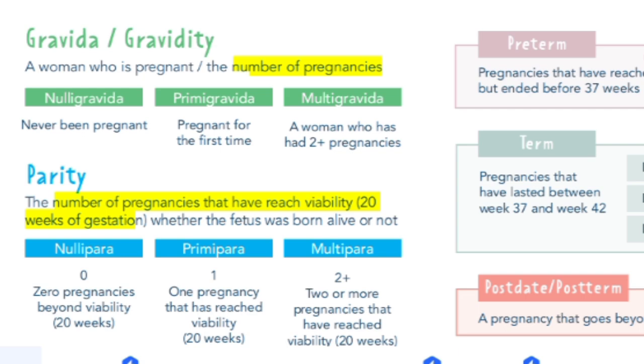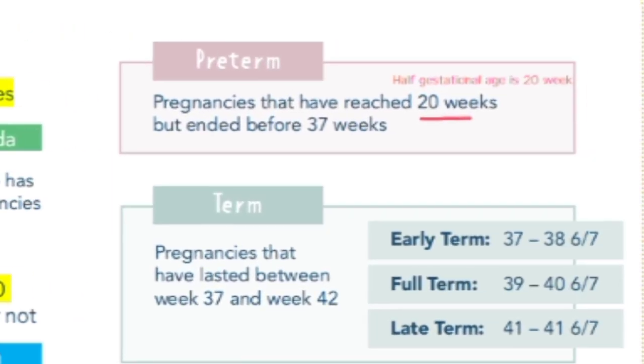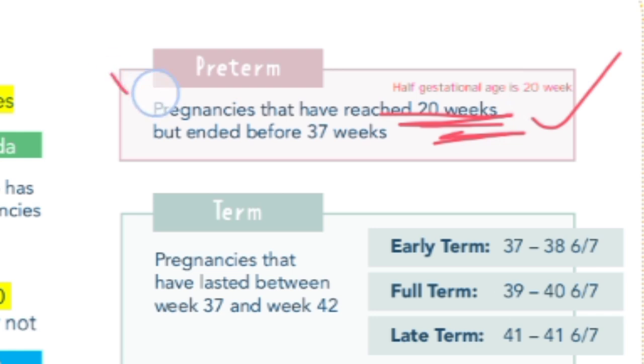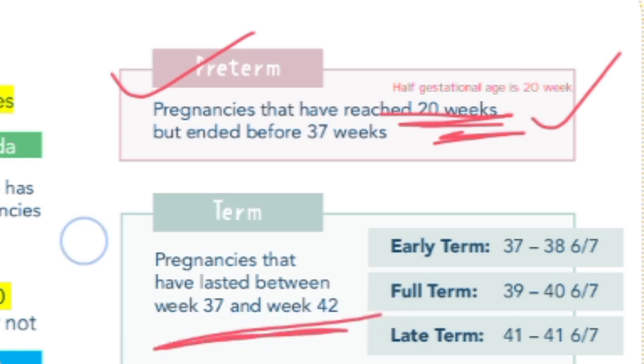What is a preterm baby? Pregnancies that have reached 20 weeks but ended before 37 weeks are preterm. Why have we talked about 20 weeks in preterm? Because 20 weeks is half of the gestational age. So if the pregnancy has reached half its gestational age but ended before 37 weeks, it is preterm. If the pregnancy has lasted about 37 to 42 weeks, it is full term. And if the pregnancy goes beyond 42 weeks, it is post term.